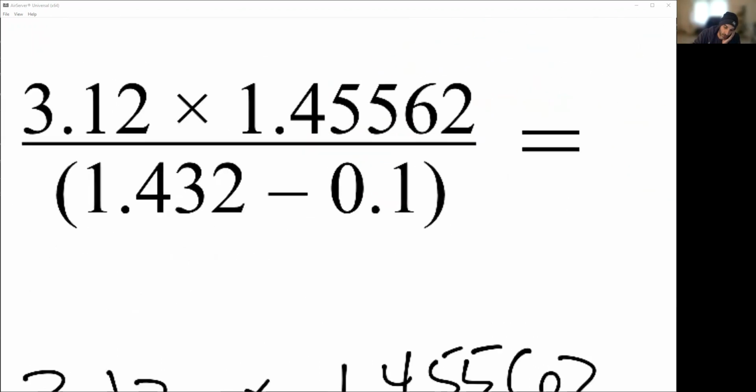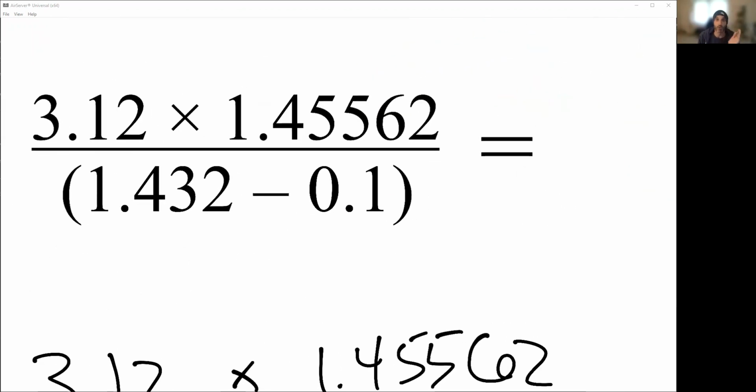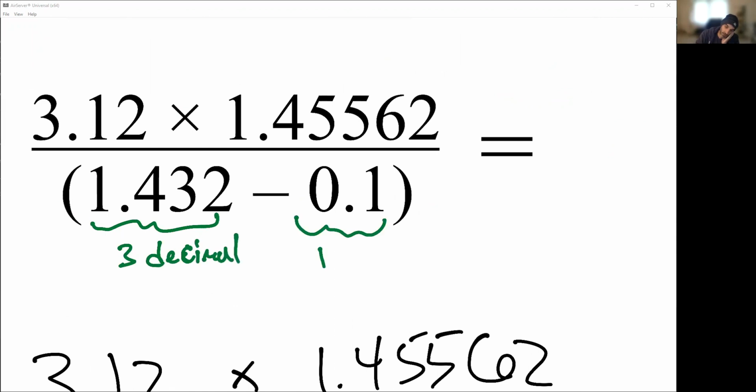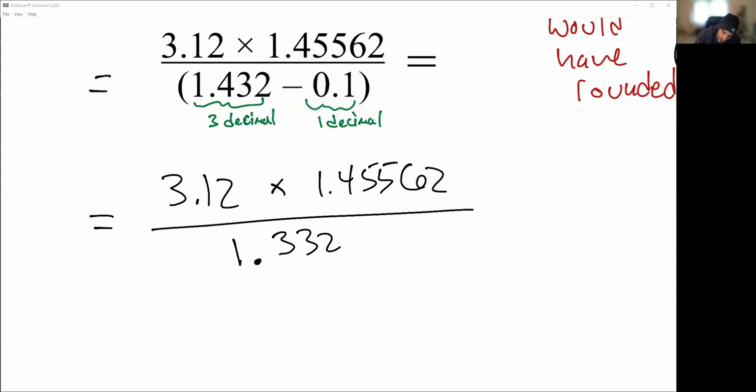So if we were doing this problem, we're subtracting, go back to your rules. What do we find out? Number of decimal places. So this one has 3 decimals. This one has 1 decimal. My answer should have 1 decimal. So when I go to my answer here, I would have rounded right there.